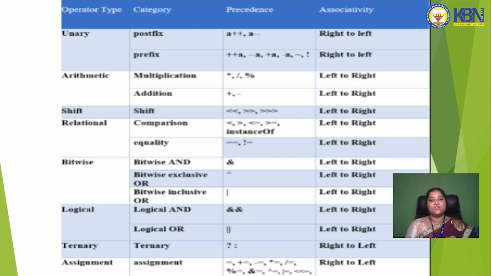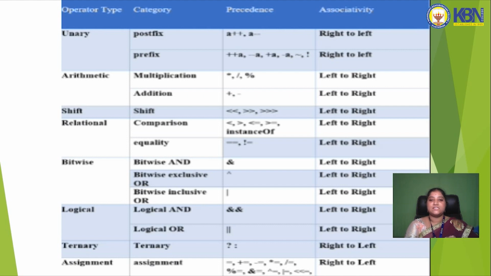That is, a is the operand and the plus plus symbols are the operators. Letters are the operands and the symbols are the operators. The postfix operator associates from right to left, and the prefix operator is also right to left.